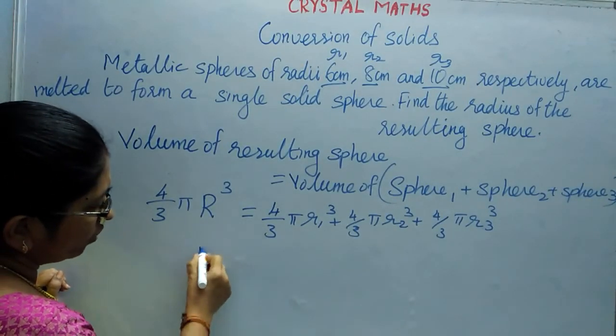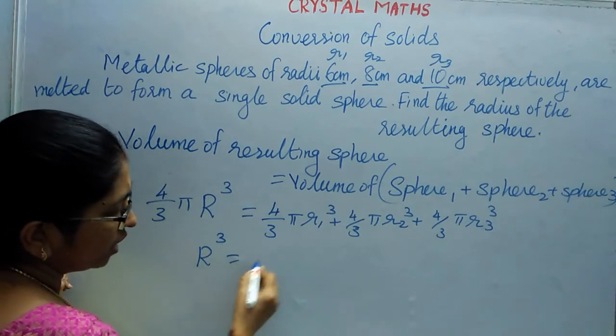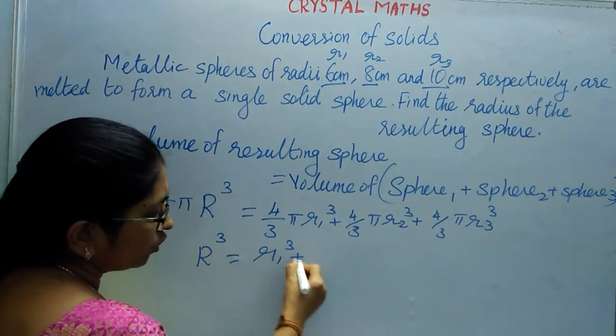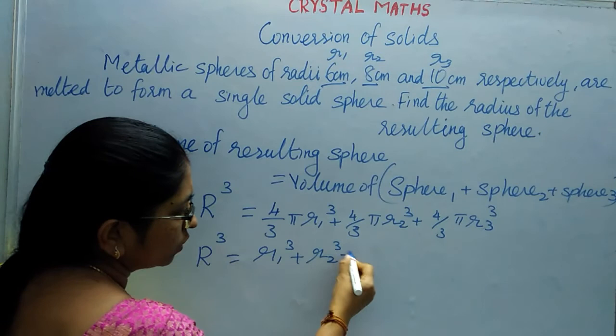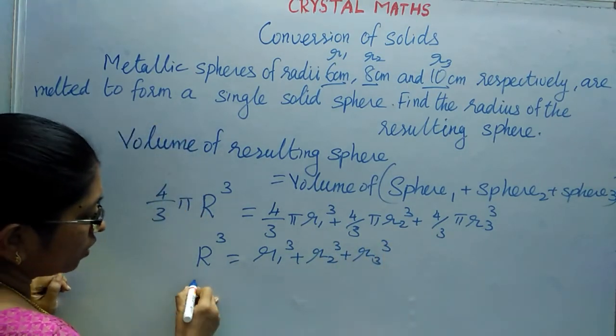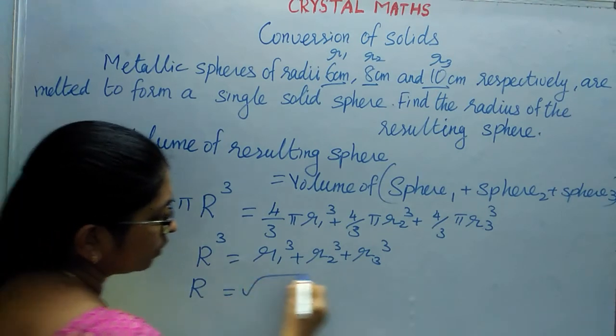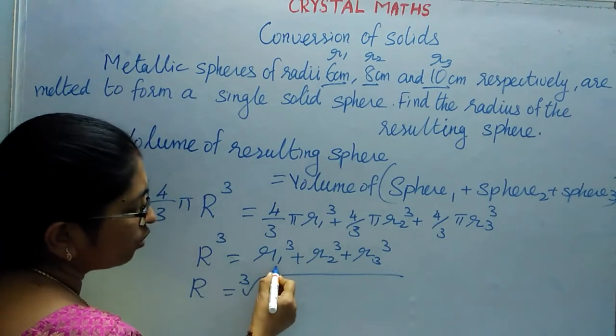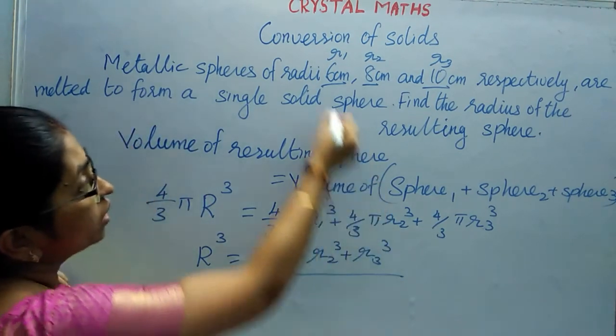So we get R cube equals r1 cube plus r2 cube plus r3 cube. So R will be equal to the cube root of r1 cube plus r2 cube plus r3 cube.